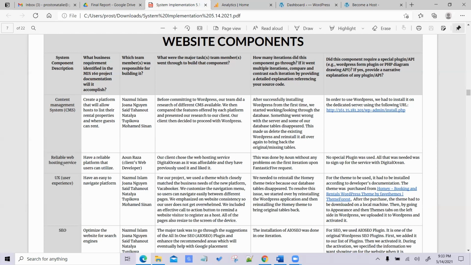Next, which is a big one, is a reliable web hosting service. This is big because it met our business requirement, which was to have a reliable platform that users can utilize. It's pretty big because if the hosting service is not reliable, it can hinder usability. In other words, if the web hosting service is not available, the website is not available.